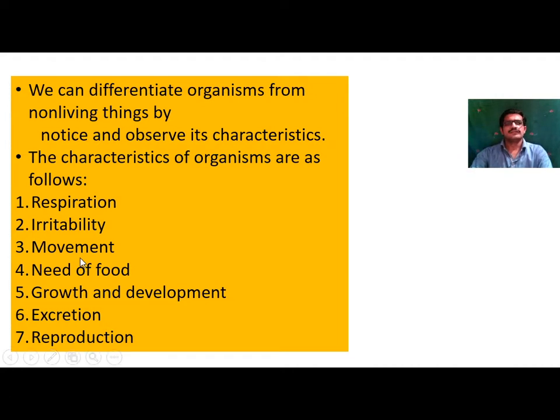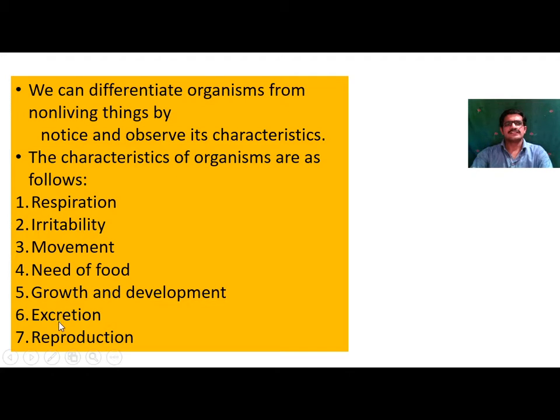Movement occurs in the living organism. A living organism is motile. It can move from one place to another, or also in the cell there is streaming movement. For survival, a living organism needs food energy, which is prepared in the cell. Growth and development occur in the living form. There is multiplication of cells, growth of cells, cell elongation, and development takes place.